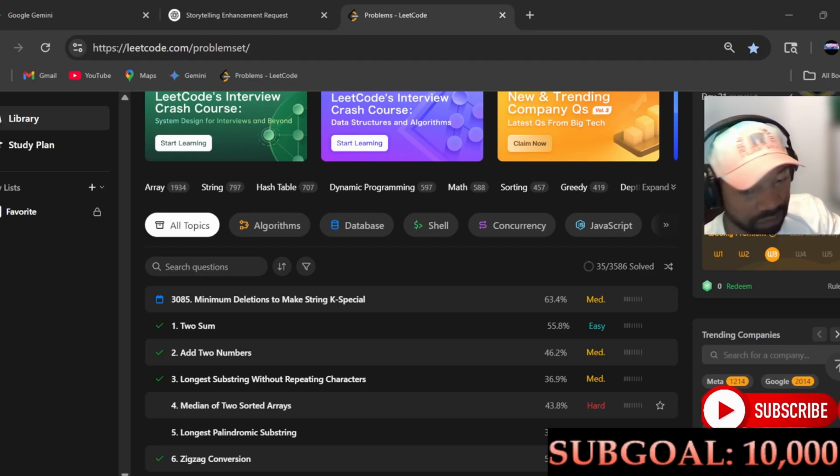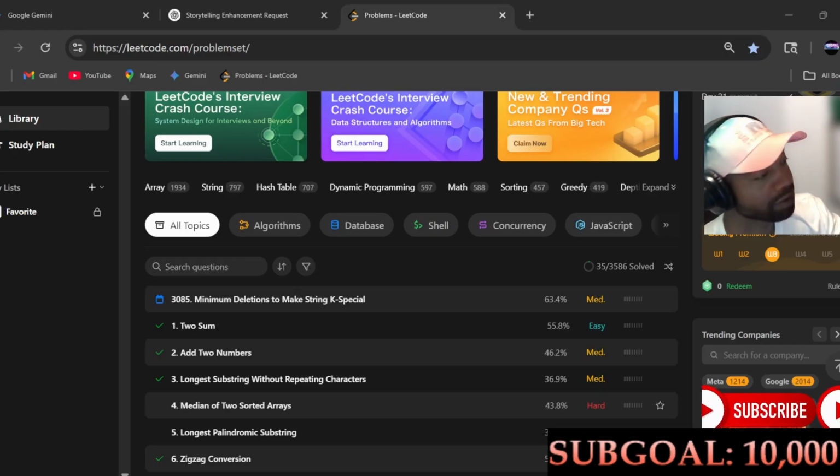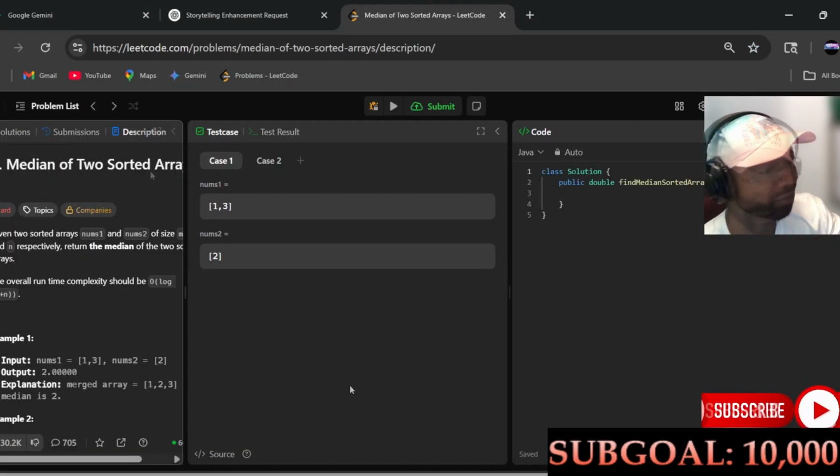Our next problem for today is median of two sorted arrays. This one is marked hard, but as y'all know, it hasn't been too hard for these AIs, and being able to kill code is really incredible.